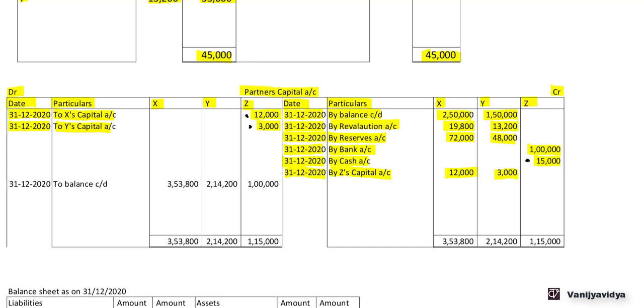Now let us find out what is the closing balance of the capital account. Now here credit side total is greater, so 3,53,800, 3,53,800. 31st December 2020 balance carried down 3,53,800. Y 2,14,200, 2,14,200 and balance is 2,14,200. Z 1,15,000, 1,15,000 minus 15,000, so balance is 1 lakh. Now we need to prepare a balance sheet.